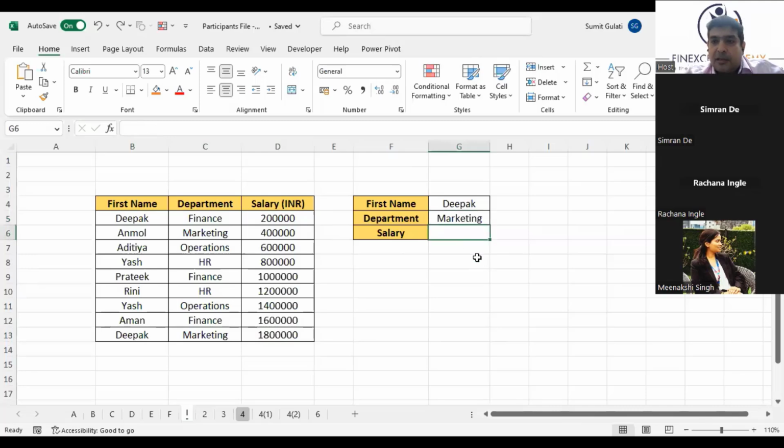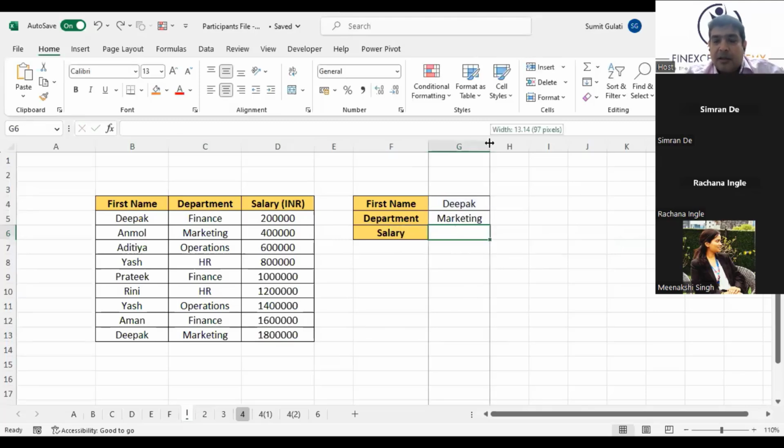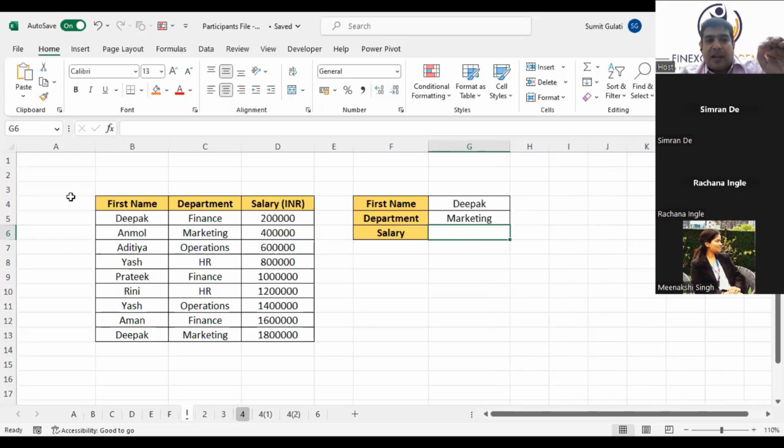The issue is VLOOKUP as a function. I can apply a VLOOKUP and say look for Deepak. VLOOKUP will always give the first Deepak it comes across. It will not go to the second Deepak. Secondly, whenever we apply a VLOOKUP, the thumb rule is we will always look up for a value which is unique. Is Deepak a unique name out here? It is not. It is repeating. So we cannot apply this VLOOKUP to Deepak.